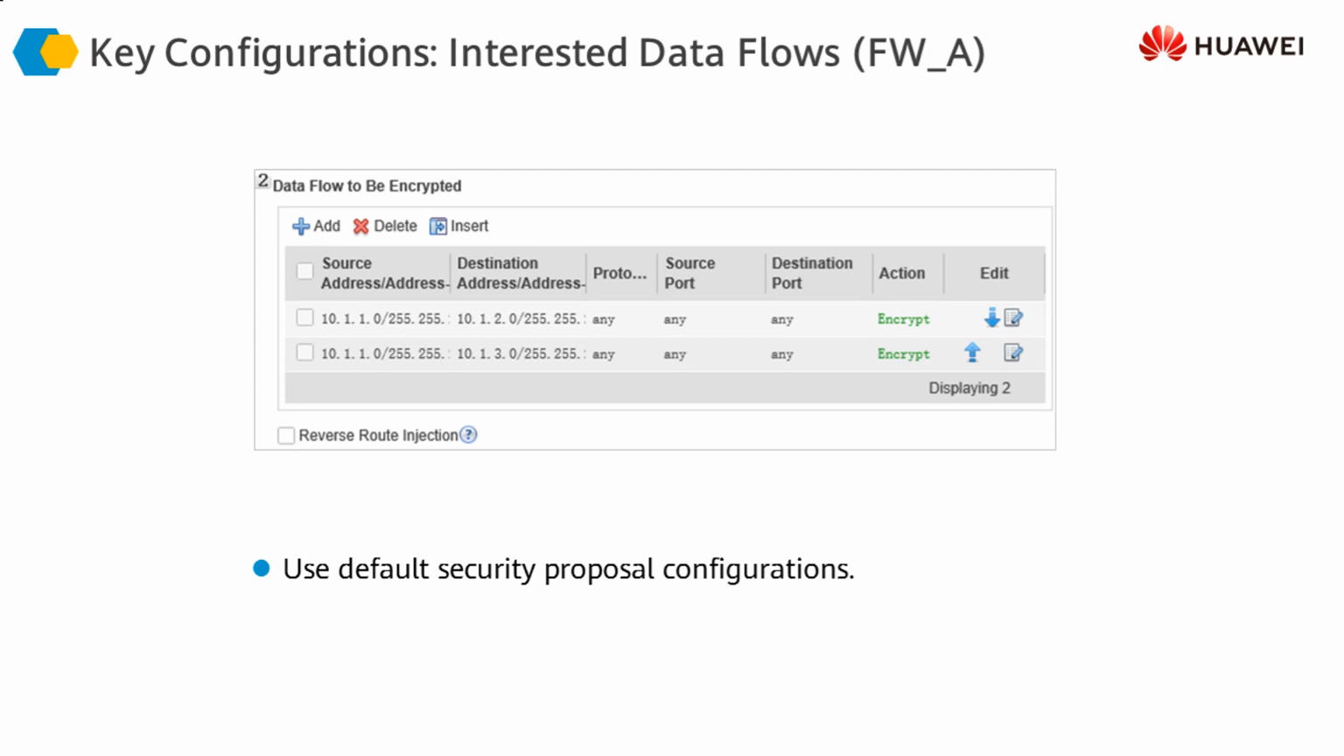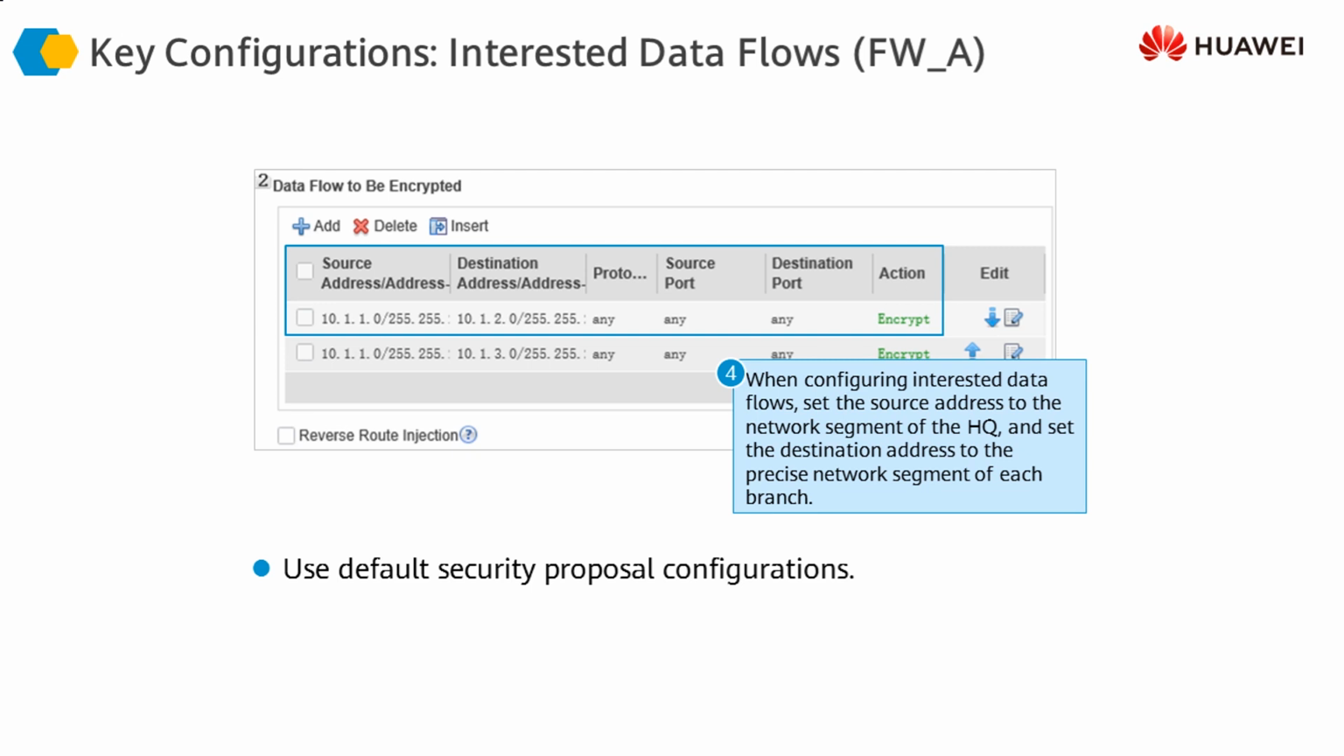Then we configure the interesting traffic. On the hub site, or the headquarter, we know that the network is 10.1.1.0, and these are the networks on the two branch sites. So this is the traffic. Whenever traffic is moving from the headquarters towards the remote sites, these are the IP addresses which are going to be on the remote site. And this is the configuration on the headquarter.